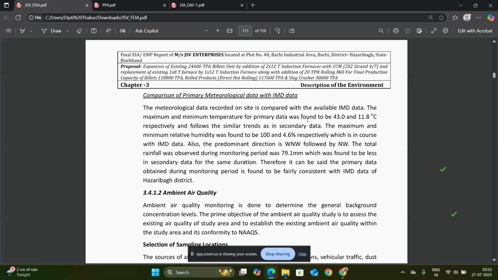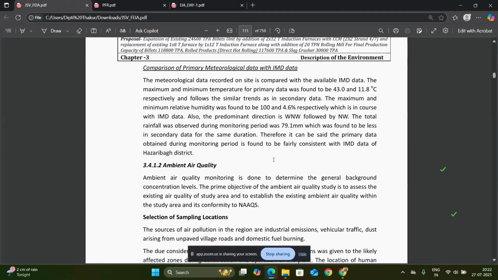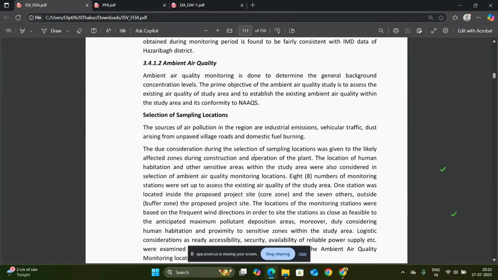That means the maximum and minimum temperature for primary data was 43 and 18.8 degrees Celsius. In this way we can write the comparison of primary data with the IMD data. And then the ambient air quality report is given here.